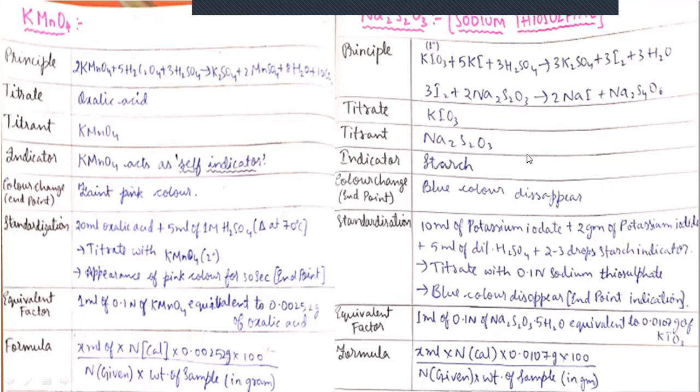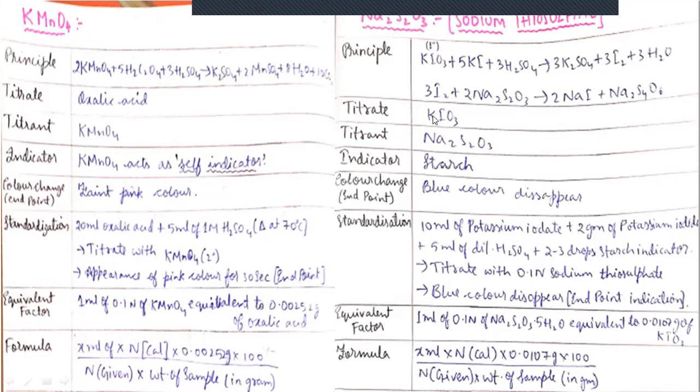In iodometry, iodine is liberated. We are not adding iodine directly. So iodine will be liberated from the reaction. Here starch is the indicator. The final endpoint is blue color. So this is the standardization procedure.